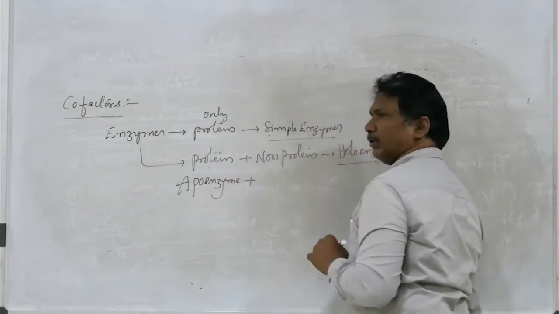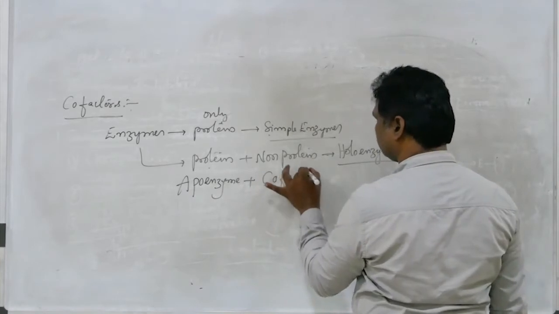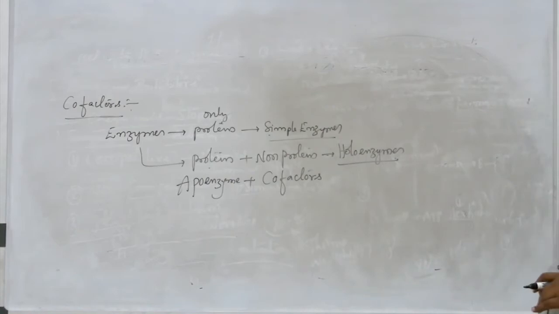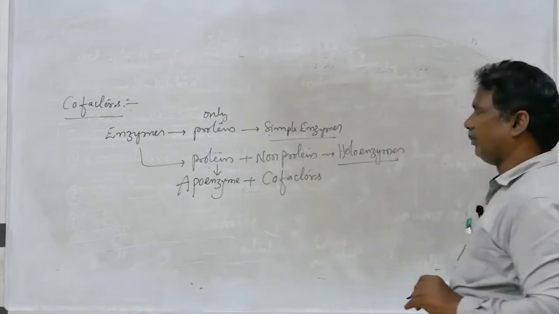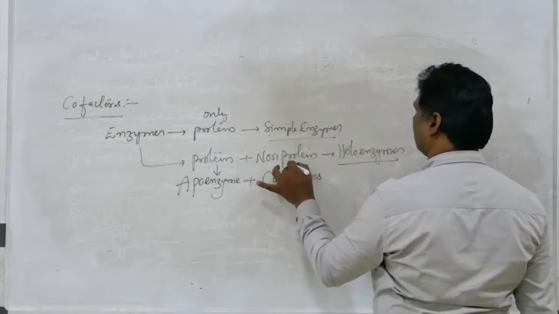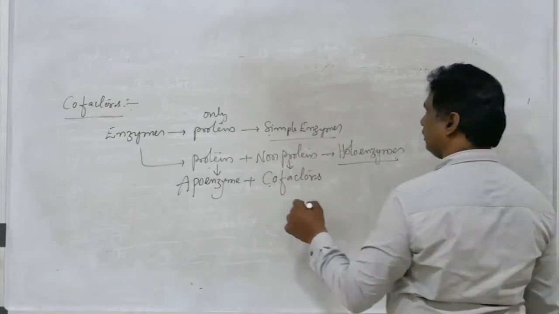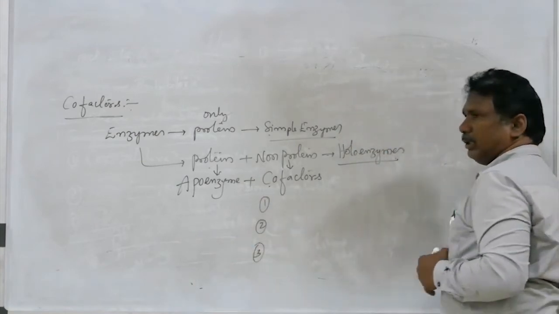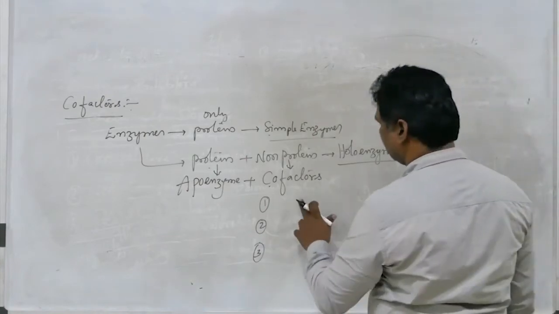The non-proteinous part of the holoenzyme is called cofactors. There are three types of cofactors. Okay, we can go through them one by one.